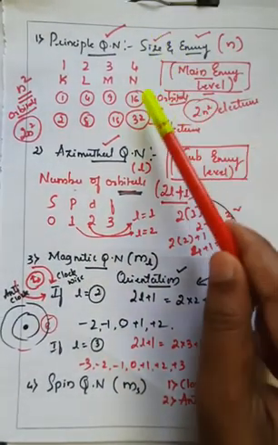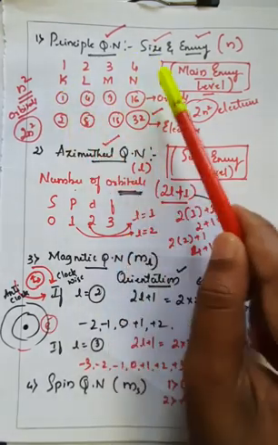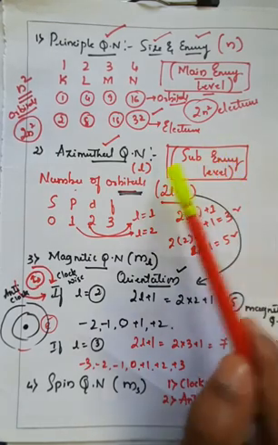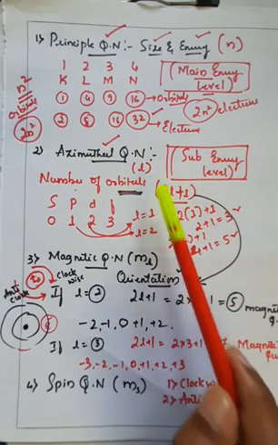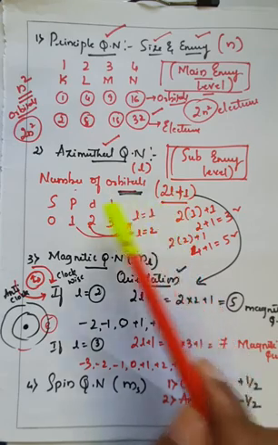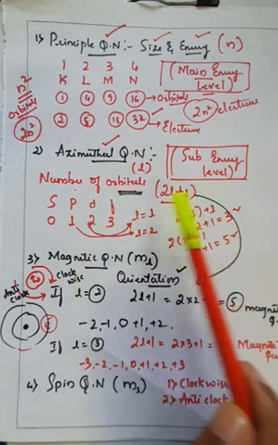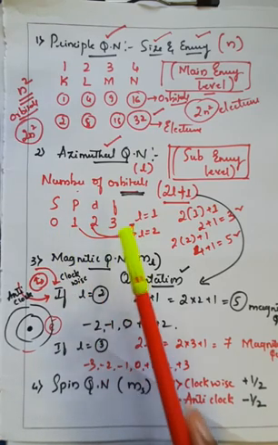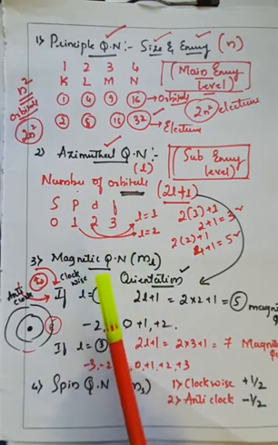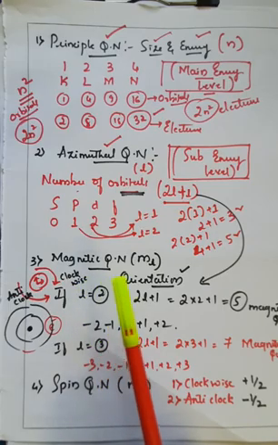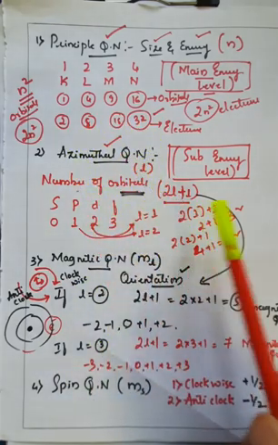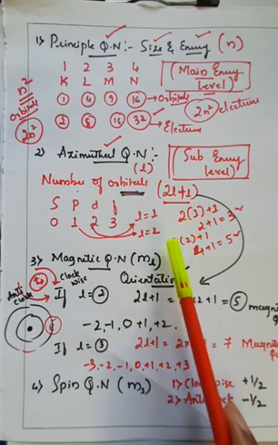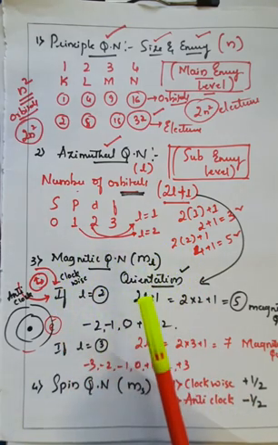The principal quantum number explains the size and energy, KLMN, the main energy levels. The azimuthal quantum number explains the sub energy levels, which is denoted by the notation L, and it has the formula for calculating the number of orbitals, that is 2L plus 1, and here they give the SPDF orbitals, which were given in the form of 0, 1, 2, 3, 4, like this. And further, the magnetic quantum numbers can be obtained with the help of the azimuthal quantum number formula, that is 2L plus 1. Whenever you put the value L is equal to 1, L is equal to 2, on the basis of that the magnetic quantum numbers will be obtained.